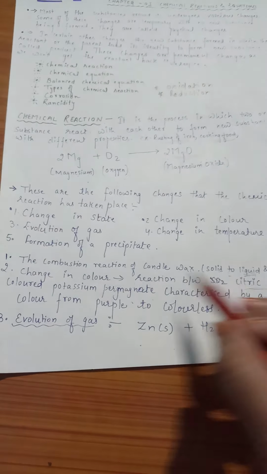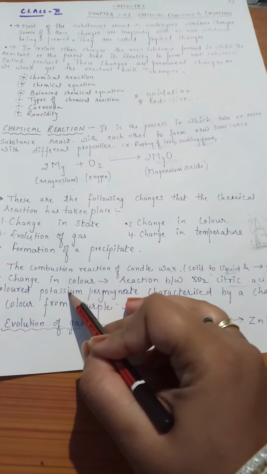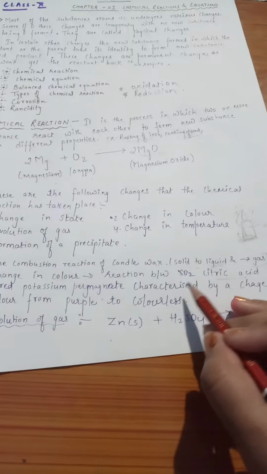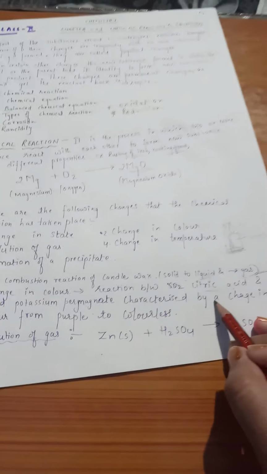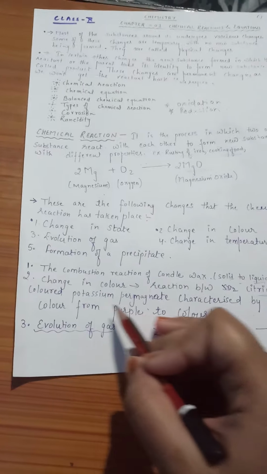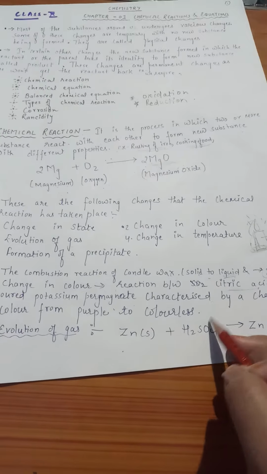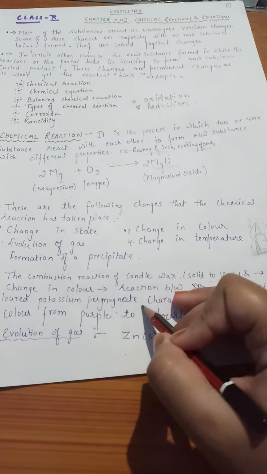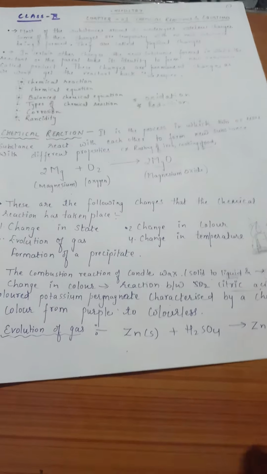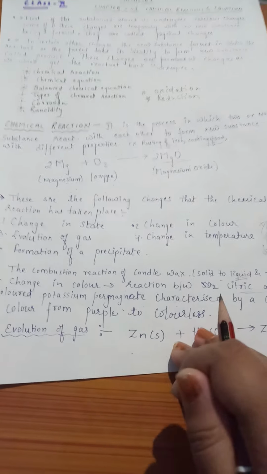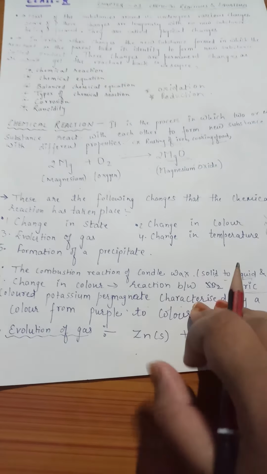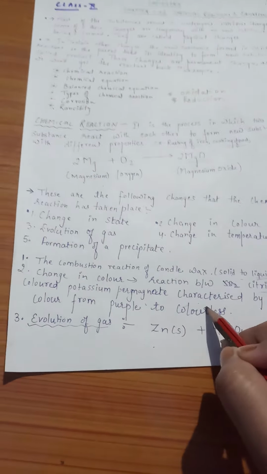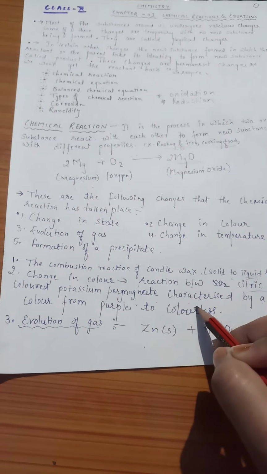What happens? It is characterized by a change in color from purple to colorless. So the purple color of the potassium permanganate changes and it becomes colorless. So it is a reaction where the change in color is happening. So this is also a chemical reaction.